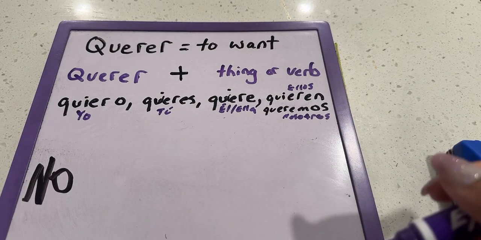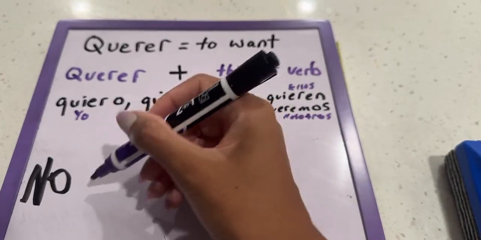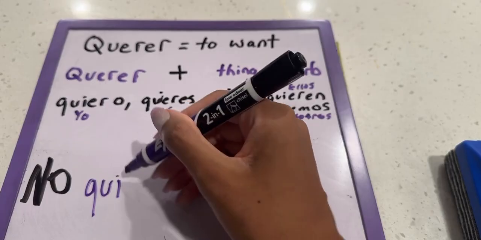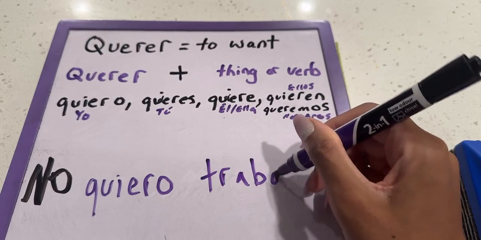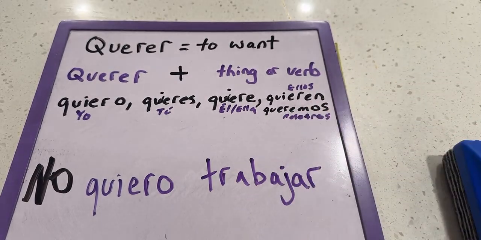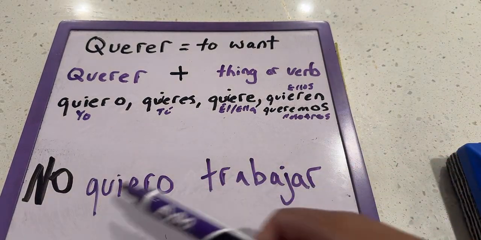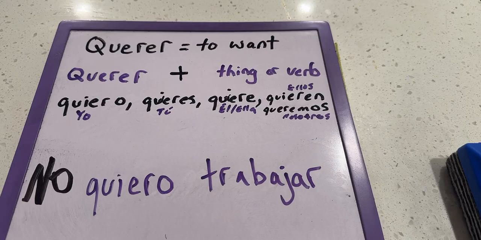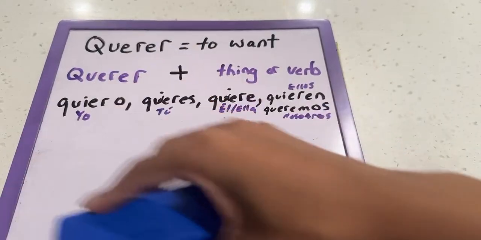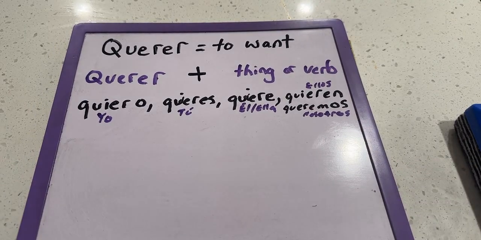Okay. So yeah, yo quiero mucho dinero ahora. Yo entiendo, Kira. Estoy de acuerdo. I understand. I agree with you. All right. So if we say, I don't want, yo no quiero trabajar. This is just a sentence that simply means I don't want to work. So all we're doing is, if you want to say what you don't want, the no will go at the front of the sentence. All right. So good. I always have to put that into my lesson so that you'll know how to say the reverse of things. So if you don't want to do something, you'll put no at the very front of it.